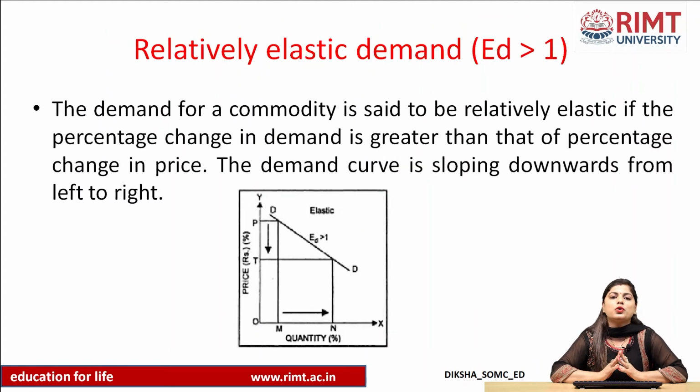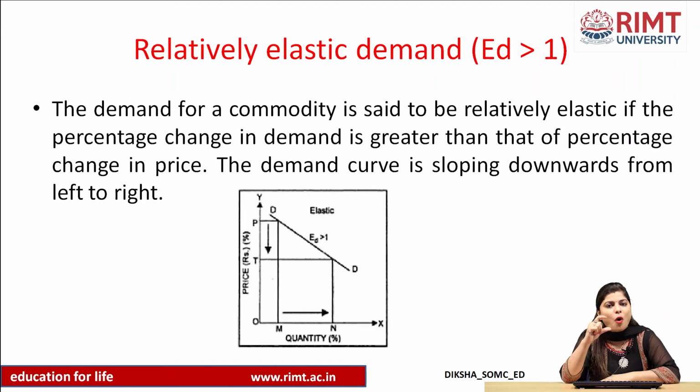Now next we will go to relatively elastic demand. In this, elasticity of demand is greater than 1. Generally what happens here is that a small change in the price of a commodity causes a very large change in demand. A small change in the price is causing a greater change in demand.